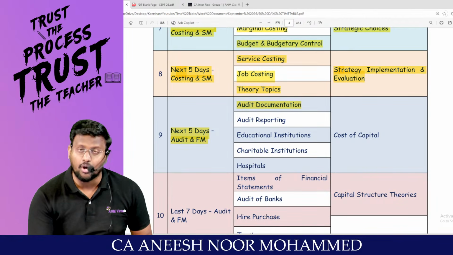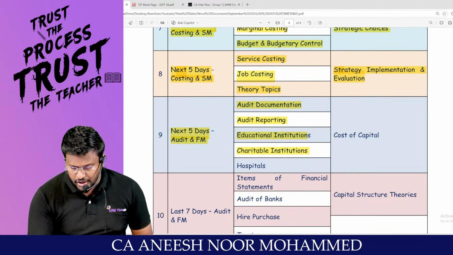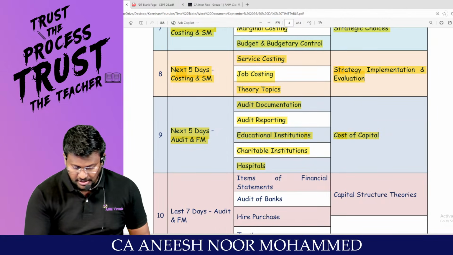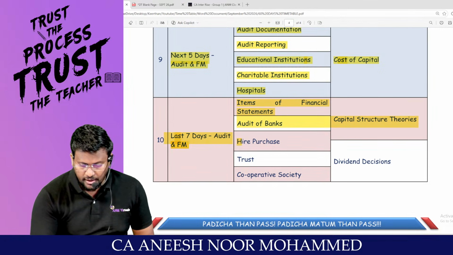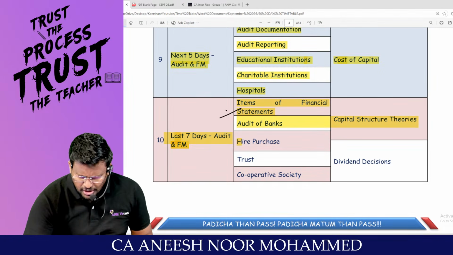For the next 5 days, come back to audit and FM and finish it off: SA 230 audit documentation, SA 700 series audit reporting, educational institutions, charitable institutions and hospitals, and in FM cost of capital. Last 7 days, audit and FM: items of financial statements, which is nothing but Schedule 3.